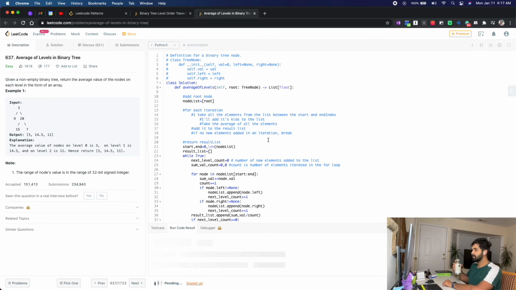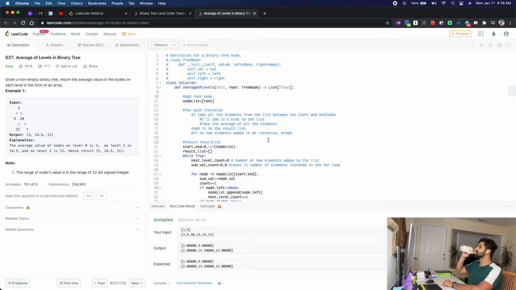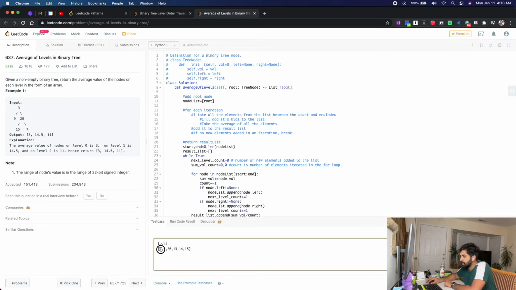Did I miss something, or am I stuck in an infinite loop? It worked. So 3, 14.5, 14. So 3 makes sense. 14.5. And are these three in a single level? Will that be 14? Yeah, 13, 14, 15, its average is 14. Okay, so it is assuming that 9 is having 13, 14 and 20 is having a 15.